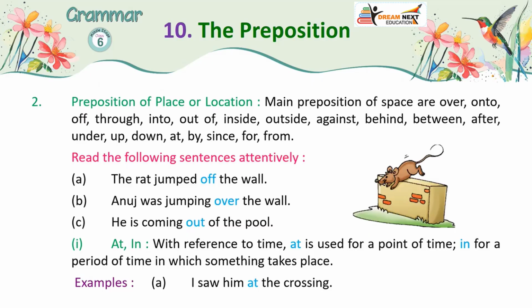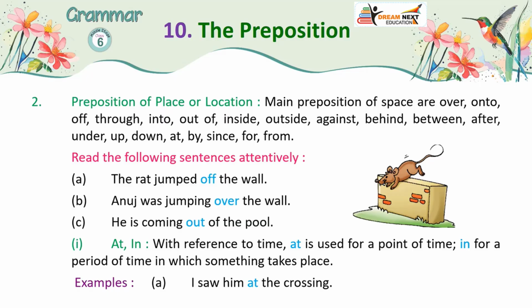2. Preposition of place or location. Main prepositions of space are over, onto, off, through, into, out of, inside, outside, against, behind, between, after, under, up, down, at, by, since, for, from. Read the following sentences attentively. A. The rat jumped off the wall. B. Anuj was jumping over the wall. C. He is coming out of the pool.